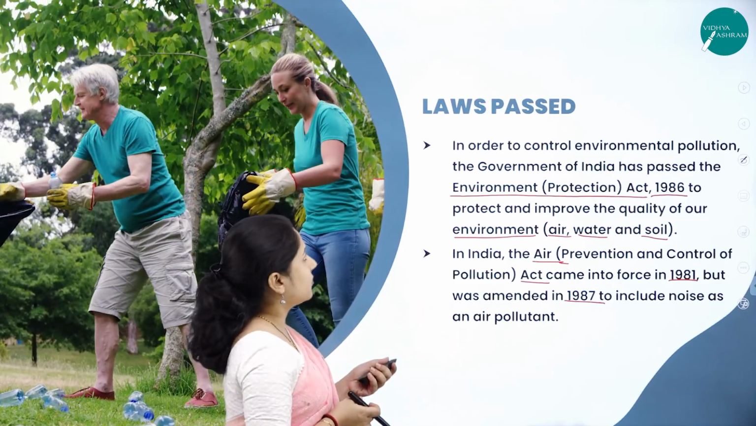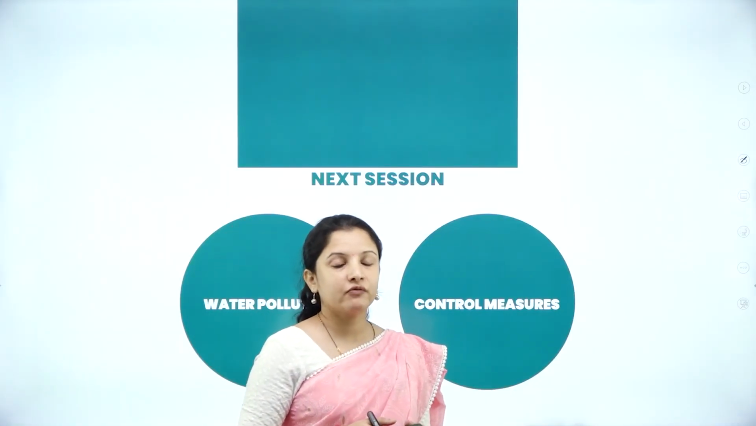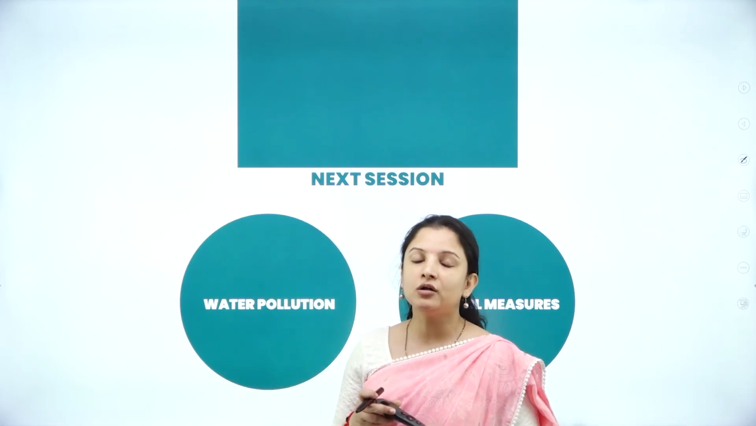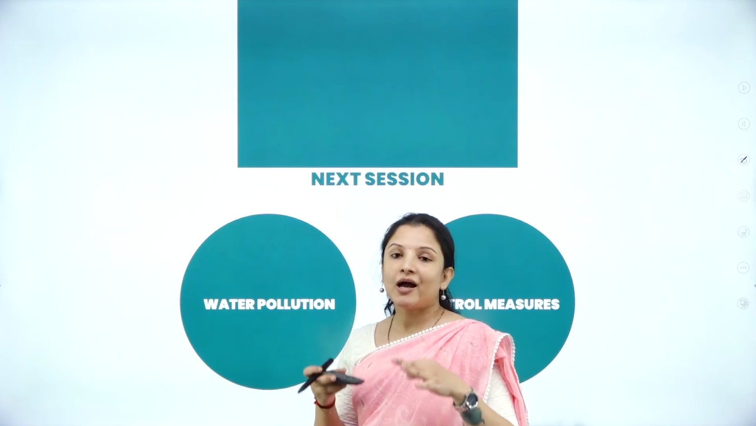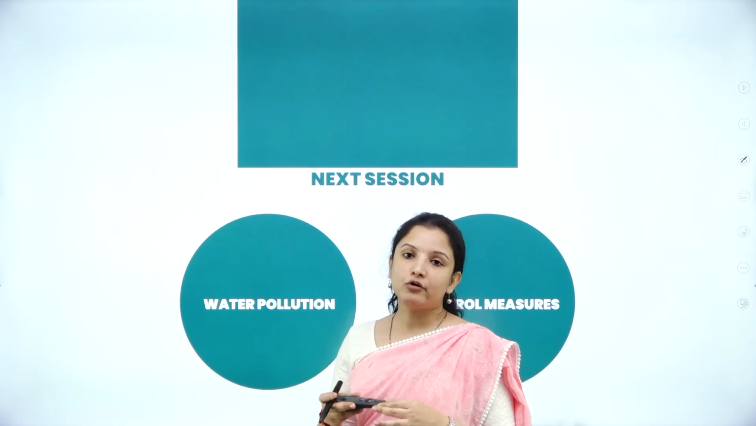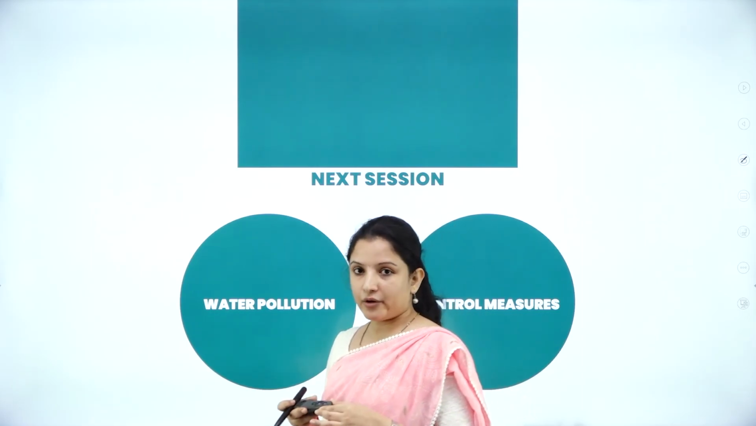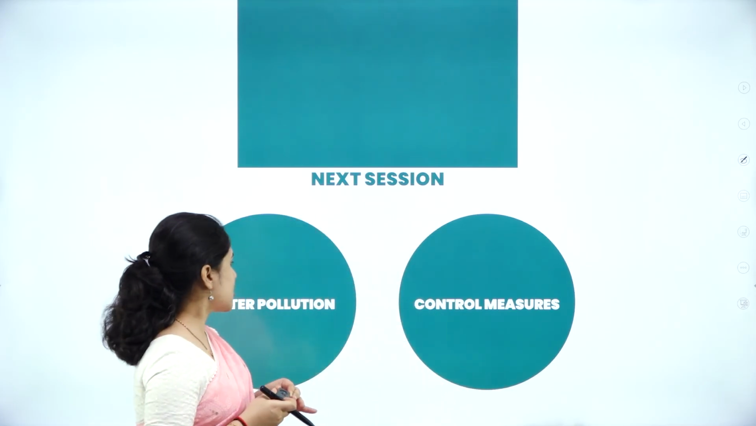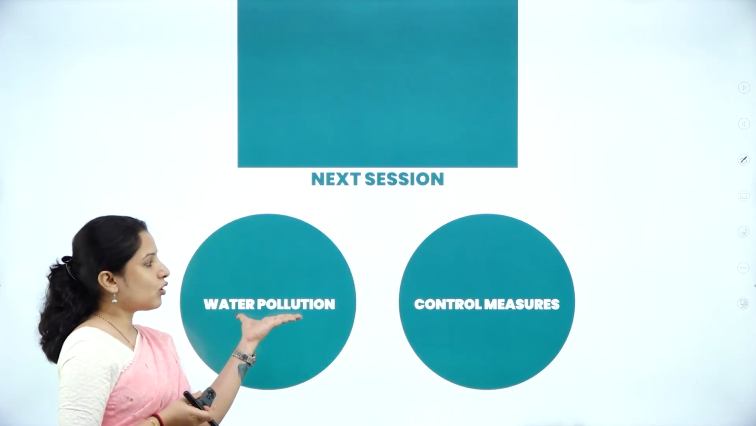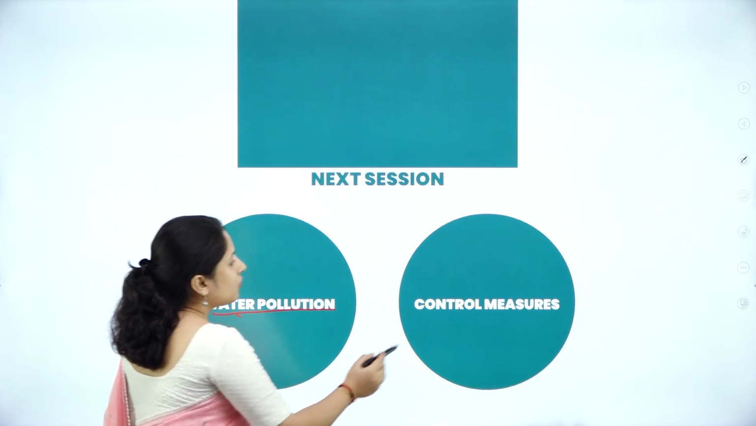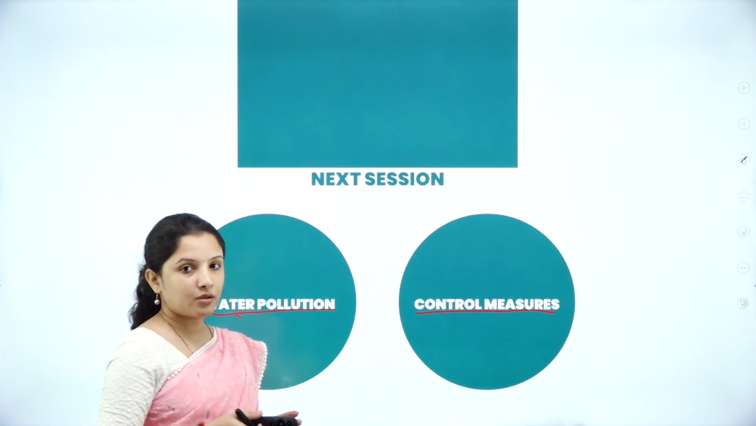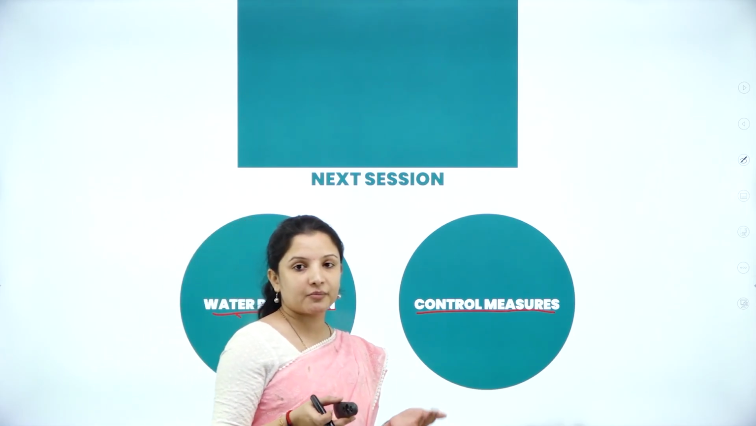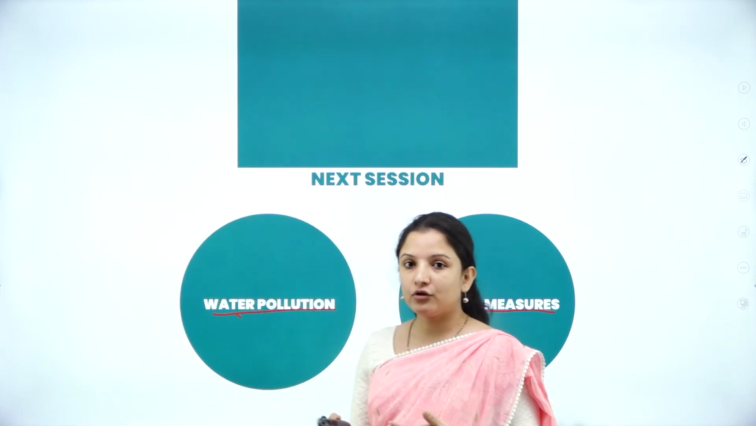So this was the session wherein we mainly concentrated on environmental issues such as air pollution and noise pollution, and the measures that can be followed to control them. In the coming session, let us discuss water pollution and the different control measures that can be followed to curb water pollution. There are various sewage treatments and the like that are followed to curb water pollution.